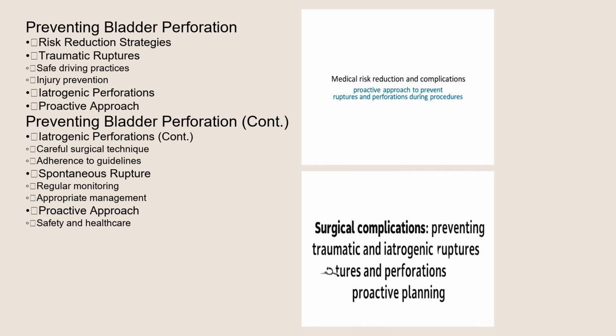While not all causes of bladder perforation can be prevented, there are measures that can reduce the risk. Safe driving practices and injury prevention strategies can help minimize the risk of traumatic bladder ruptures. Careful surgical technique and adherence to established guidelines during urological procedures can help prevent iatrogenic perforations. For individuals with pre-existing bladder conditions, regular monitoring and appropriate management can help reduce the risk of spontaneous rupture. Ultimately, a proactive approach to safety and healthcare is crucial.